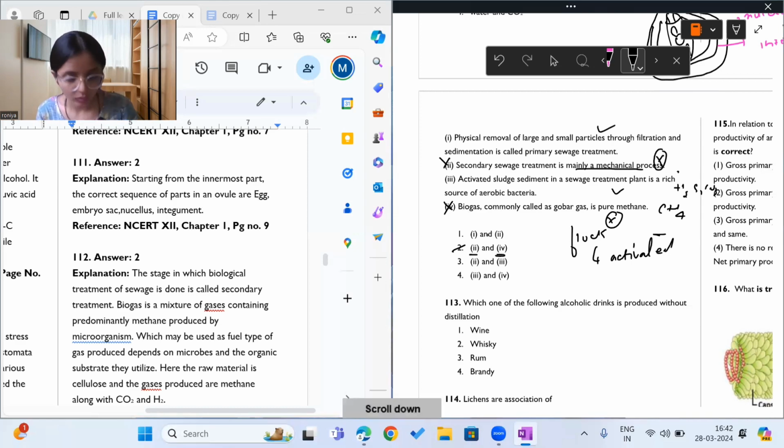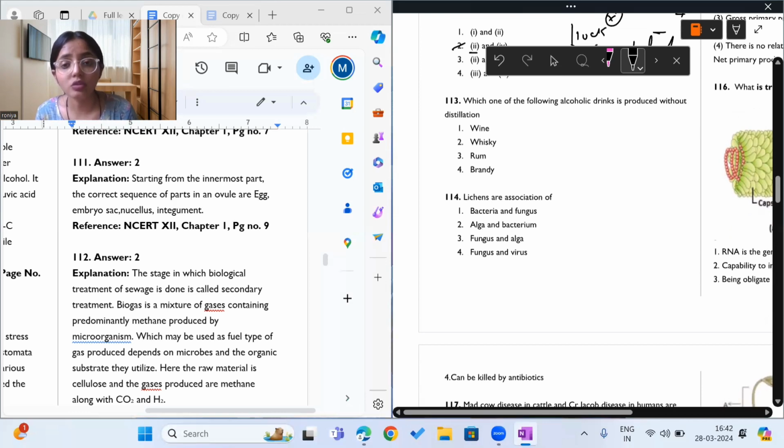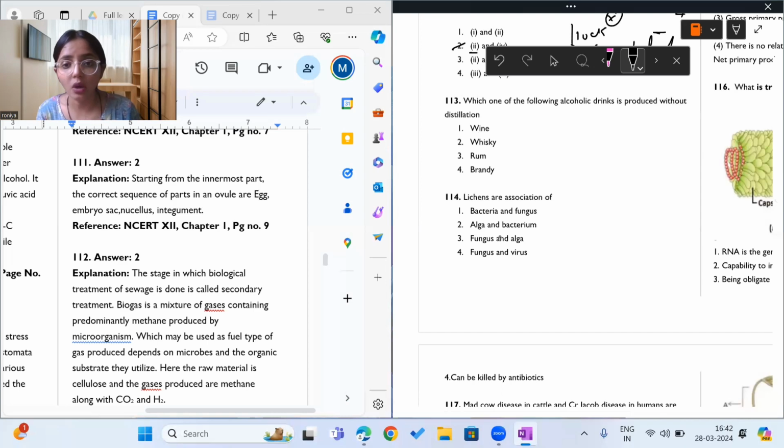Okay. Moving on to question 113, which of the following alcoholic drinks is produced without distillation?